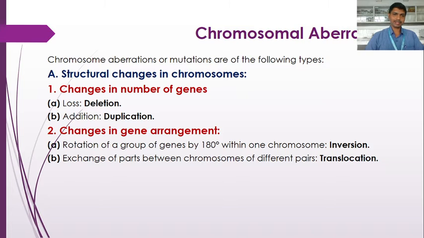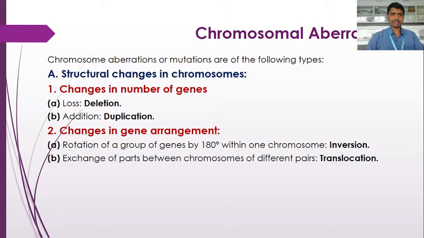When a loss in the number of genes takes place, that is, when a part of the chromosome has been deleted or lost, such a change is referred to as deletion. When there is an addition of certain genes on the chromosome, or an addition of a part of the chromosome, then this is called duplication. So deletion and duplication lead to changes in the number of genes.